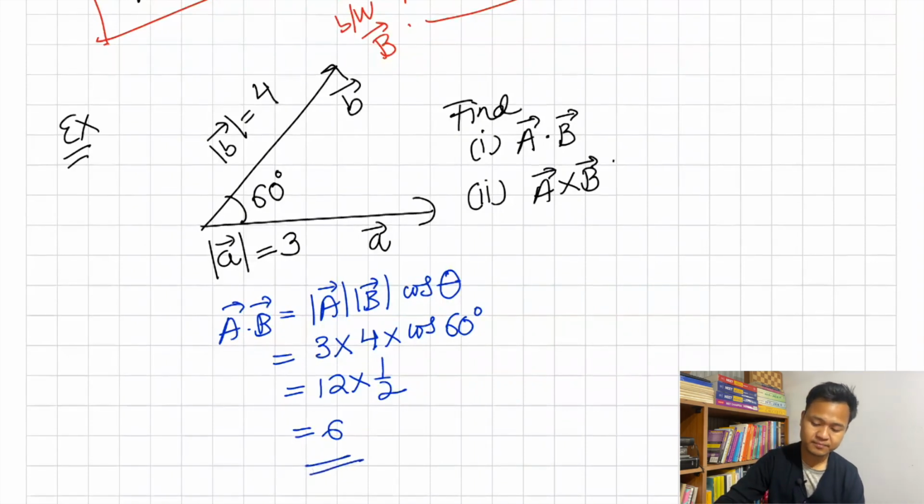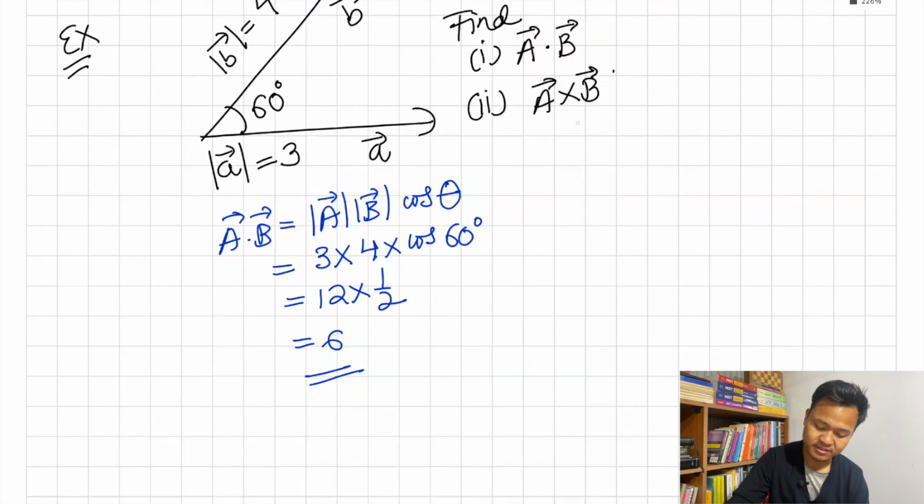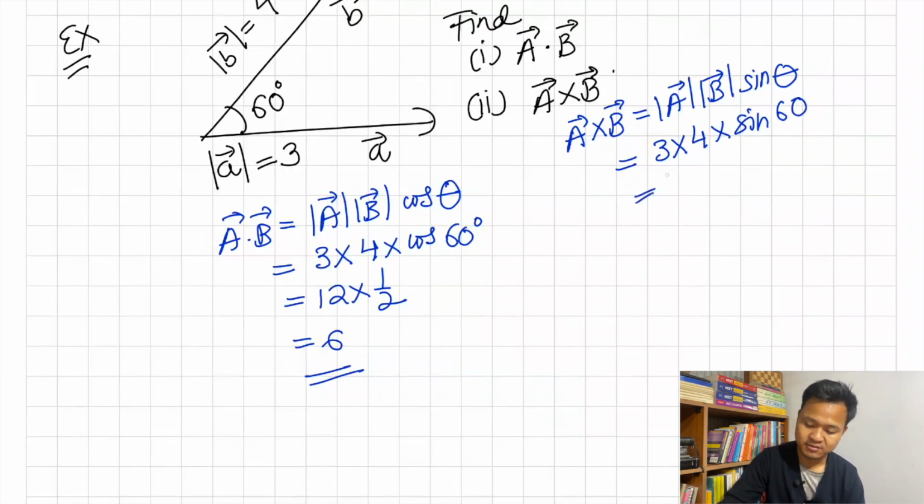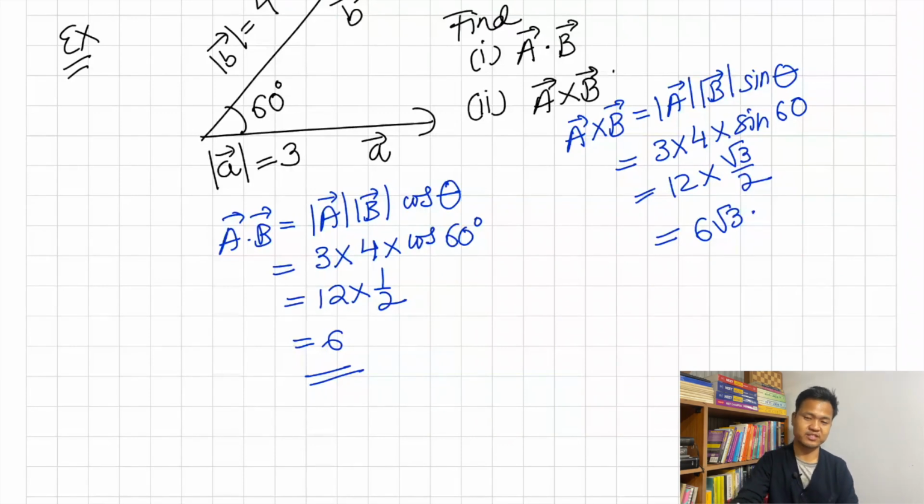Similarly you find out A cross B. A cross B is magnitude of A into magnitude of B into sin theta. That is nothing but 3 into 4 into sin 60, since the angle between them is 60. So 12 into sin 60, which is root 3 by 2. This is nothing but 6 root 3. Okay, so that is the answer. So remember the formula.